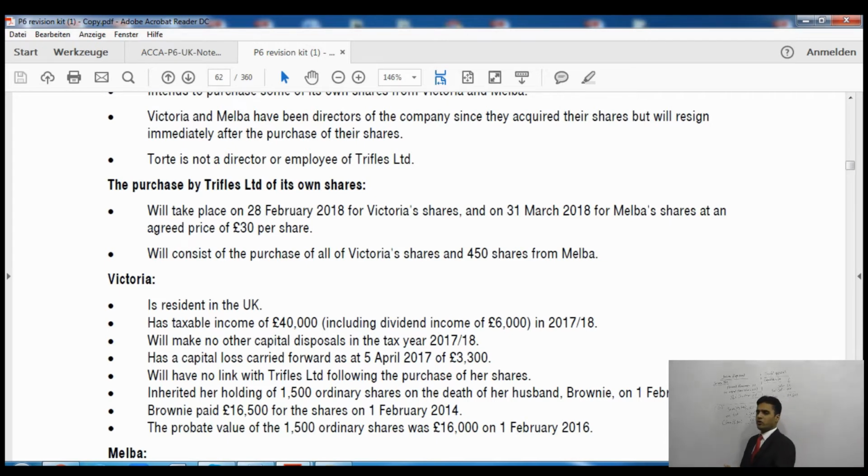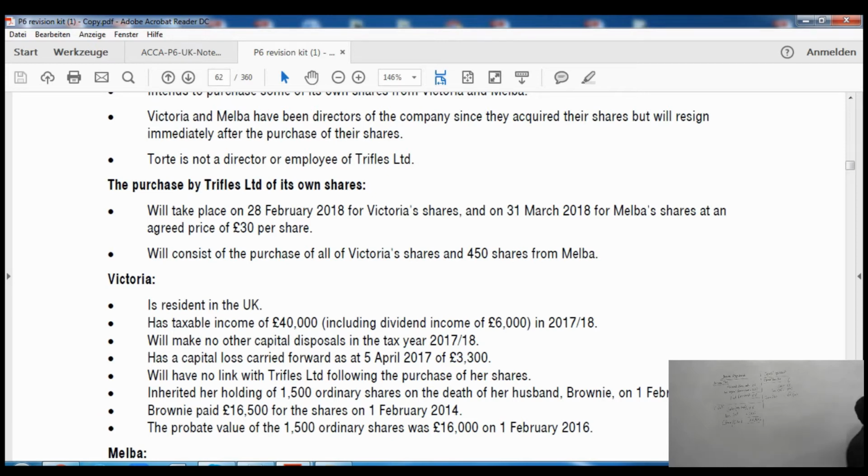So the minimum ownership period condition is satisfied for Victoria. Because her husband has died, the normal minimum ownership period of 5 years won't apply. A reduced period of ownership will apply, which is 3 years. And in those 3 years we can include the period of ownership by her husband as well. So if we include both of them, it is 4 years, and the minimum ownership period of 3 years is satisfied.